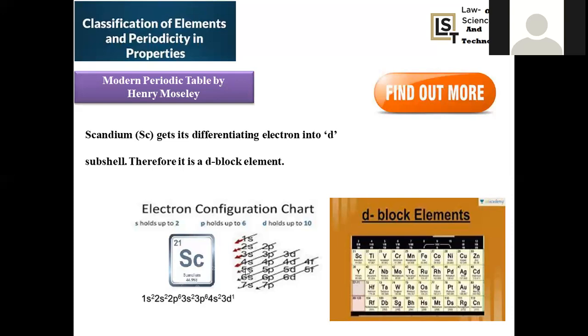So that's the reason why, in accordance with their energy, this strict criterion obeys the Aufbau principle, where after the 3p orbital, the next electron will enter into 4s. After filling the 4s level, only then the differentiating electron will come into 3d. This is in accordance with the increasing order of energy. This is called the Aufbau principle. Right. So when the electron enters the differentiating 3d level, the element is said to be a d block element. Here, scandium is the starting element in the d block. The d1 to d10 system will be there, and these elements are present in between the s block and p block.